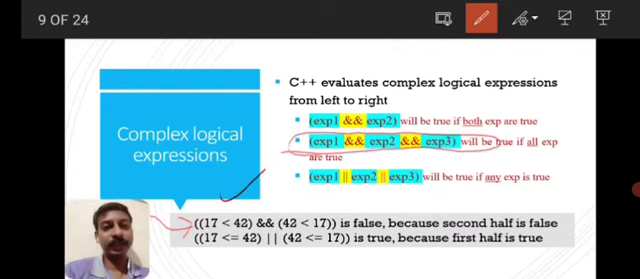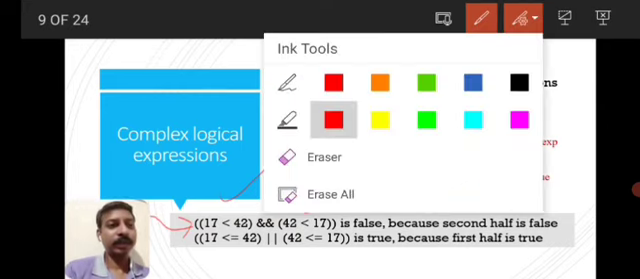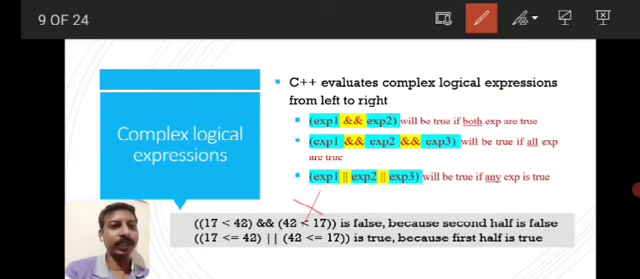If the first condition is true, we have to check the second condition. If the second condition is true, we have to check the third, like that. Here only two conditions are there, so if both are true, then the output is true. But here the second condition is false, so the output is false. For the logic AND expression, if any of the expressions is false, the output is false. If all the expressions are true, the output is true.